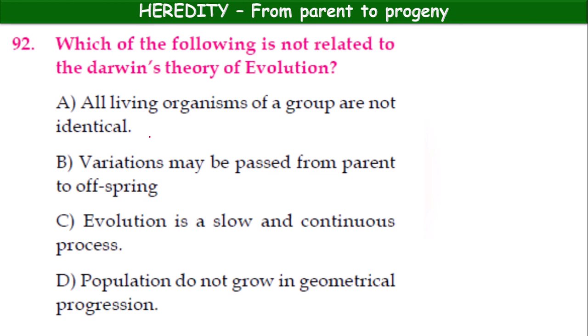Which of the following is not related to Darwin's theory of evolution? All living organisms of a group are not identical. Variations may be passed from parent to offspring. Evolution is a slow and continuous process. The option D, population do not grow in a geometrical progression. Which one? Okay, option D, which is not related to Darwin's. Okay.